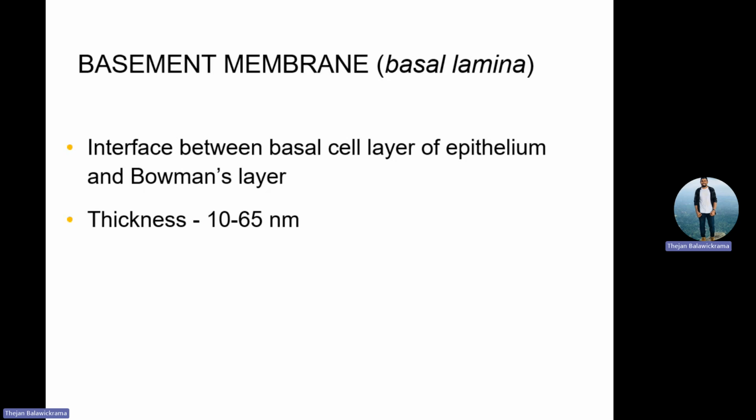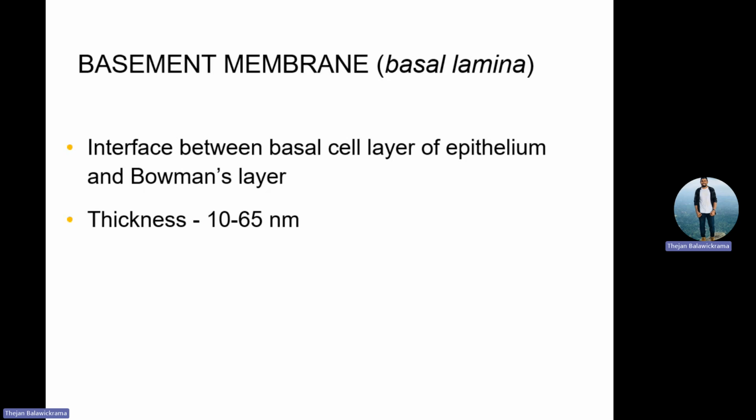Then after that, basement membrane. We have a very thin basement membrane between the epithelium and the Bowman's membrane, right? Now this is not taught in first year, and when you move further, you will get more ideas. Understood?